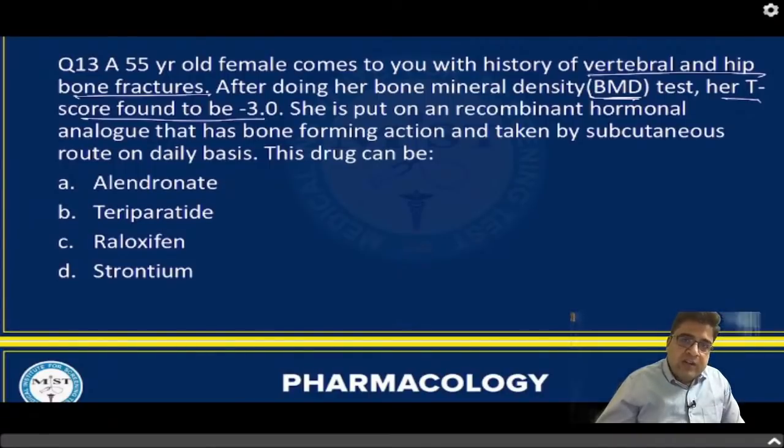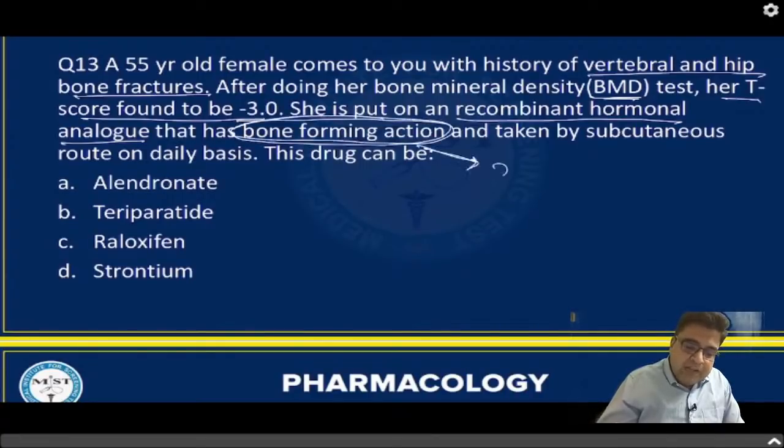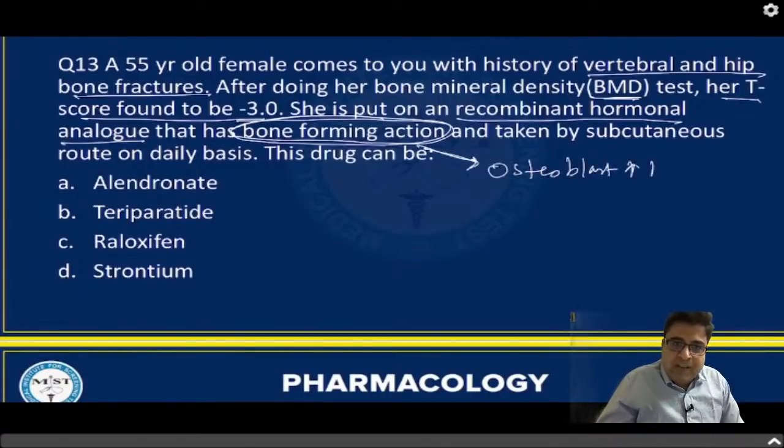Now you want to start a medicine for this female which is a recombinant hormonal analog, and that medicine has bone forming action. It means that medicine can stimulate osteoblasts. That drug is taken by subcutaneous route. So which drug is that?